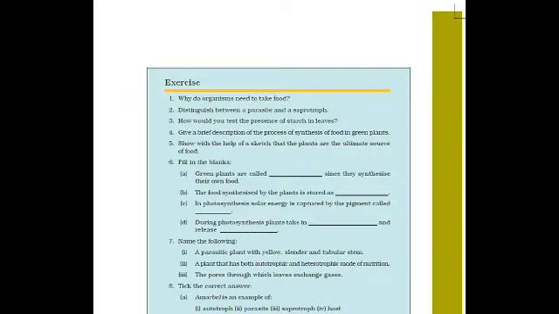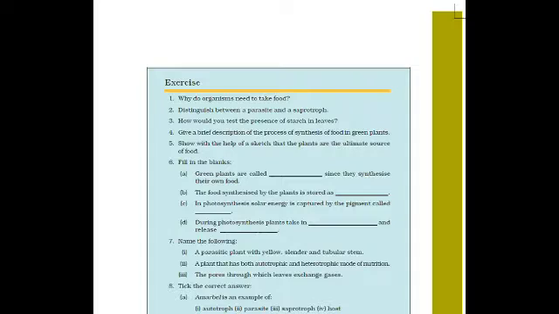Then give a brief description of the process of synthesis of food in green plants. How green plants make their food. You have to give a small description. Then show with the help of a sketch that plants are the ultimate source of food. There is a sketch in the chapter. You have to make a sketch to show that plants are the ultimate source of food, means we are getting food from plants only.